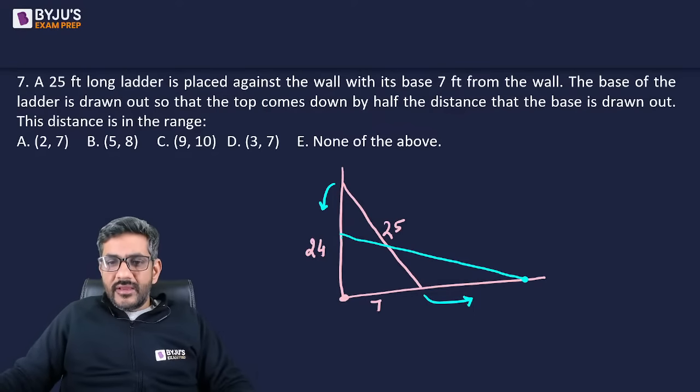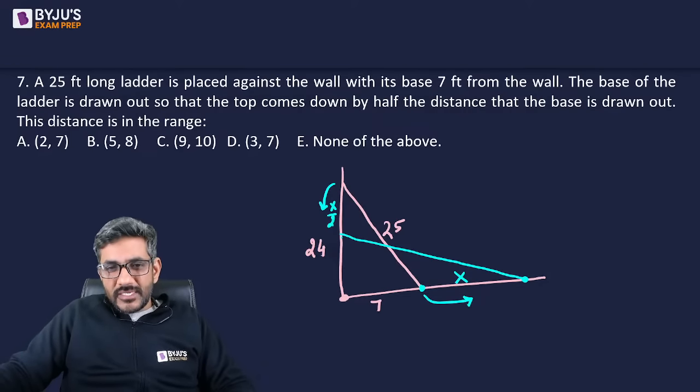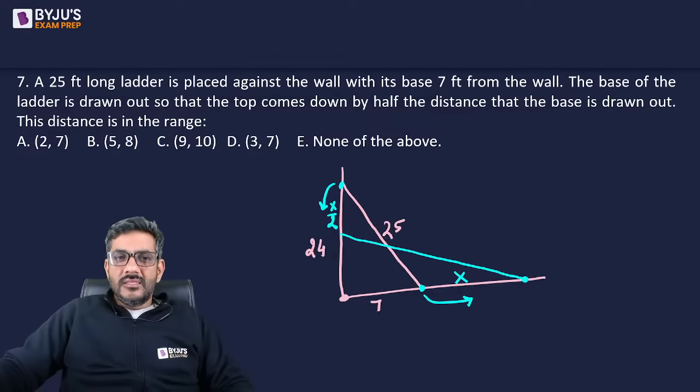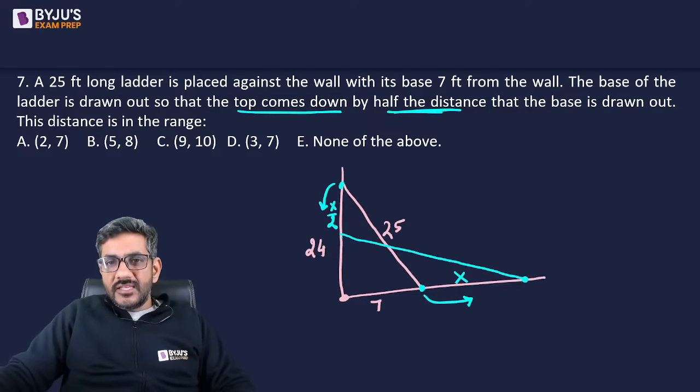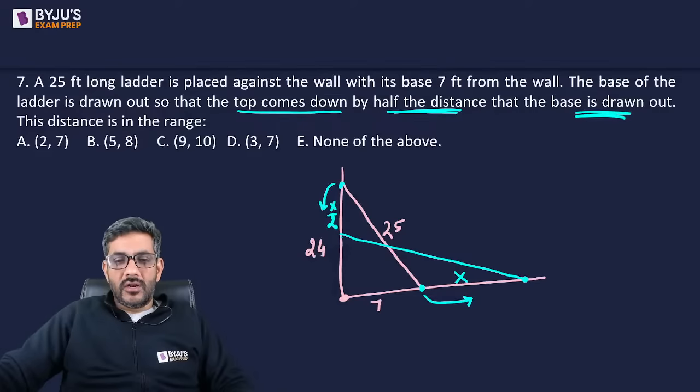So if I am going let's say x meters ahead of this point, I am coming down by x by 2 meters here, right? The top comes down by half the distance that the base is drawn out. तो बेस को आप जितना आगे लेके गए हैं, टॉप जो है उससे हाफ डिस्टेंस नीचे आया. The top has come down by half of it.